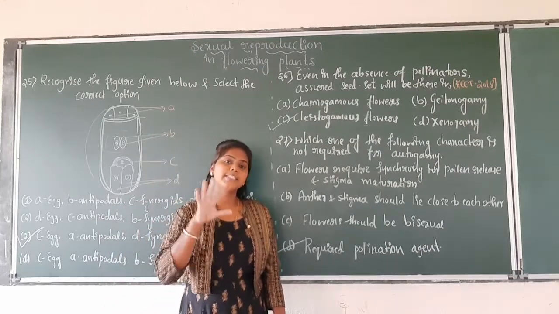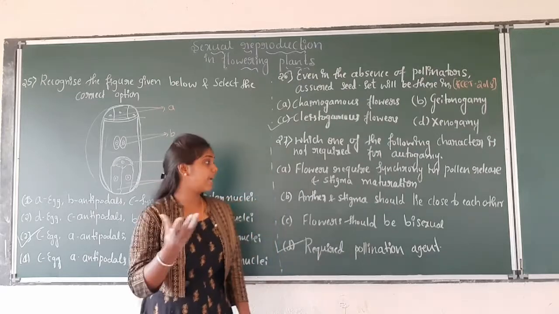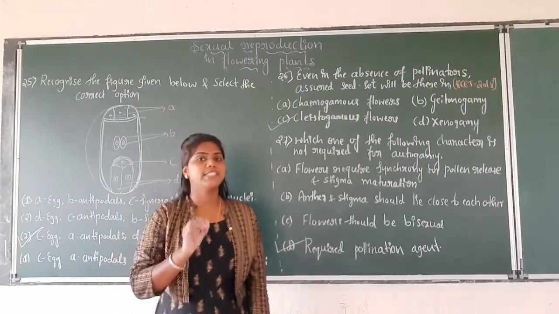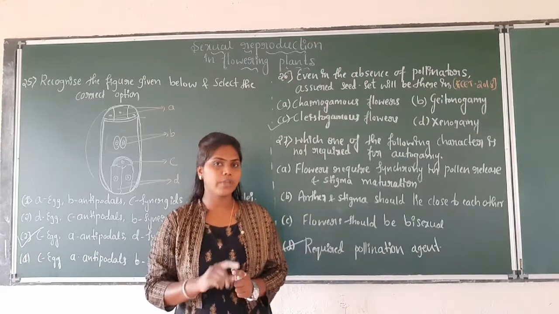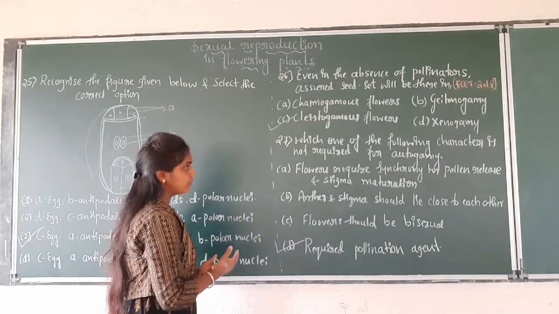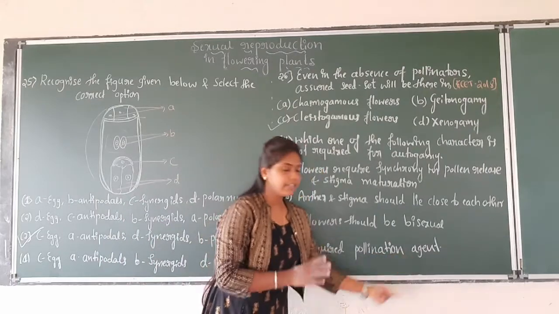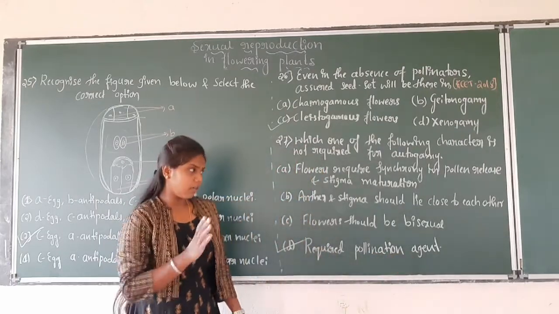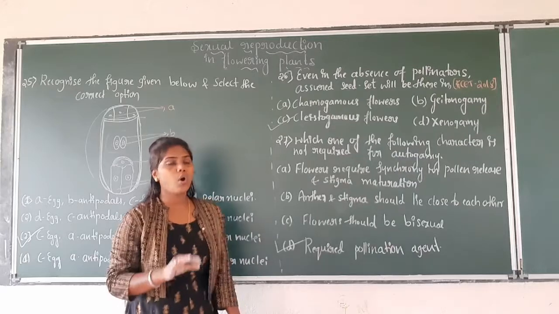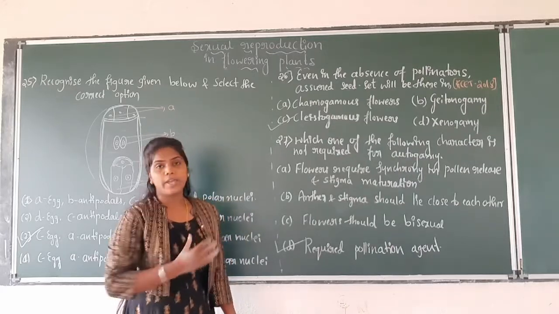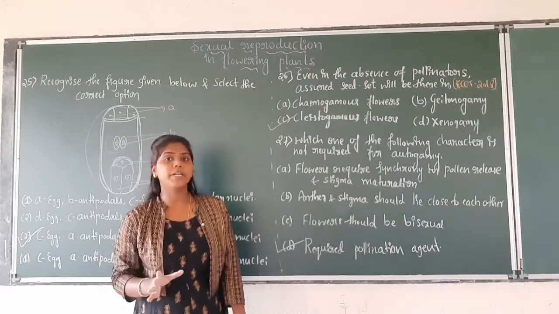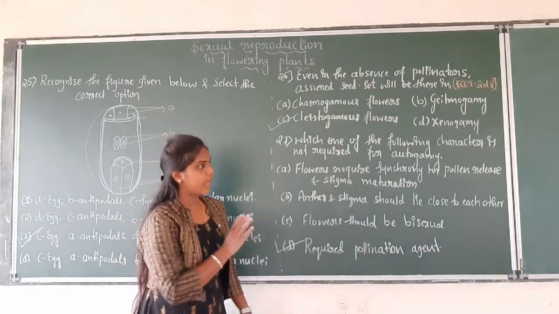It means pollen release and stigma maturation take place at the same time in autogamous flowers. Okay, so the wrong option here is required pollination agent, it is not a character of autogamous flowers.